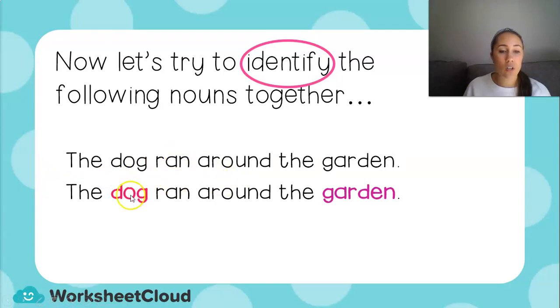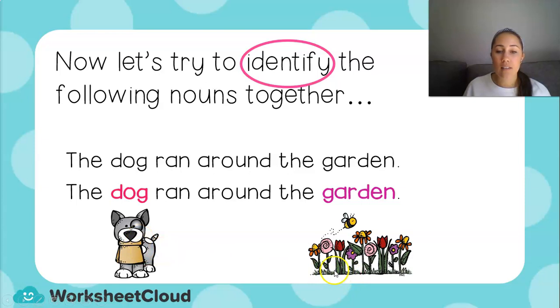Yes, we've got a dog and we have a garden. We've got an animal and a place. And there we can see our dog. We can also hear a dog if it's barking. And here is the garden. It's a place we can visit.